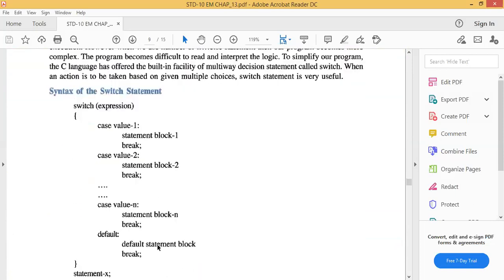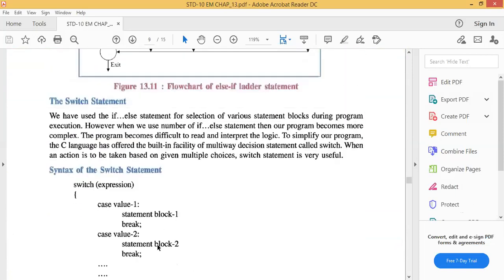In our practical exam, we will use very simple coding. The switch statement. We have used the if else statement for selection of various statement blocks during program execution. However, when we use a number of if else statements, our program becomes more complex. The program becomes difficult to read and interpret the logic. To simplify our program, the C language has offered the built-in facility of a multi-way decision statement called switch.